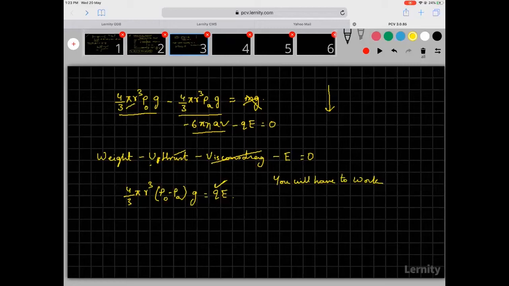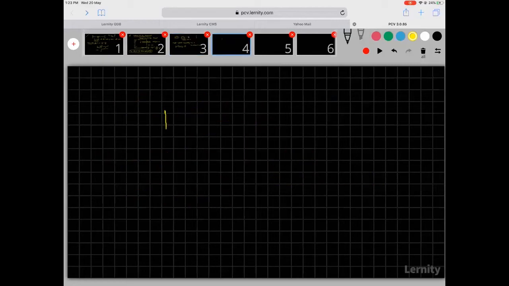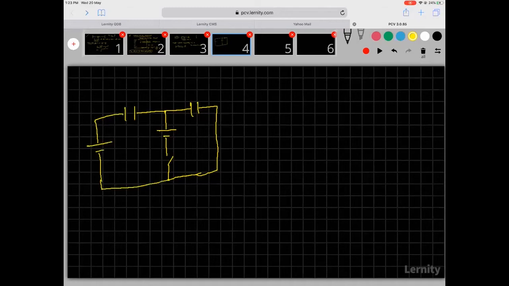Some students had asked me some questions regarding multiple batteries. I don't mind answering that, but in the next chapter we'll be dealing with these things again. Suppose there's a capacitor like this, another capacitor here, and maybe another battery here. What will happen when you put this switch on? All these kinds of questions we'll take up towards the end of the next chapter, where again we'll discuss certain portions of capacitors.